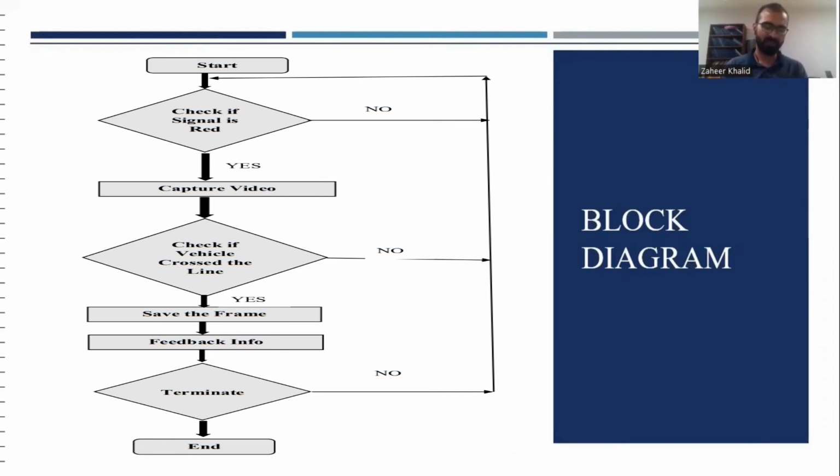The frames that are saved on the local PC will then be sent to the automatic number plate recognition module for the recognition of license plate numbers.